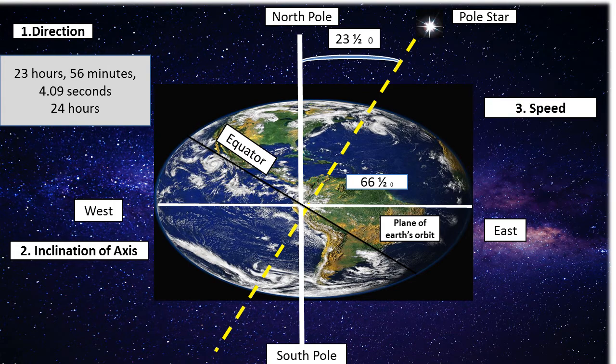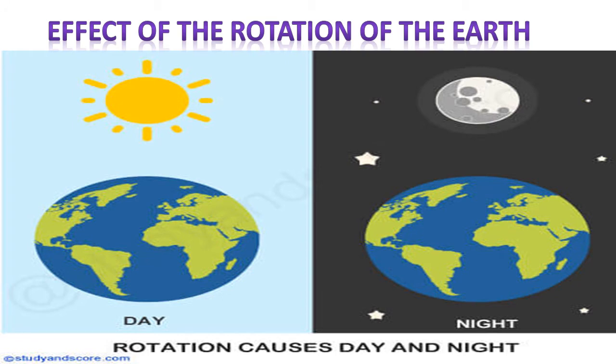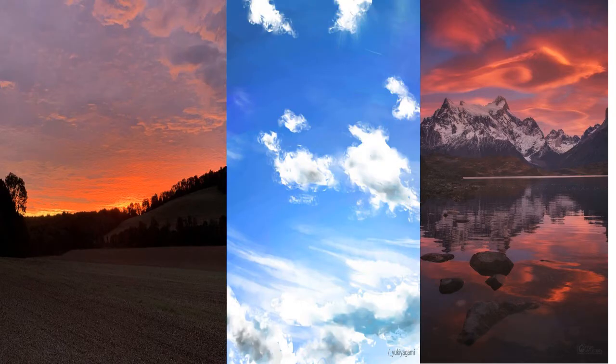Third, speed. The speed of the Earth's rotation at the equator is 1670 km per hour. The speed decreases towards the poles. Effect of the rotation of the Earth. Due to the rotation of the Earth, half of the Earth's surface receives sunlight from the sun and experiences day. The other half of the Earth's surface is turned away from the sun and it is in darkness, thus experiences night. This happens with precision and progression and not suddenly.